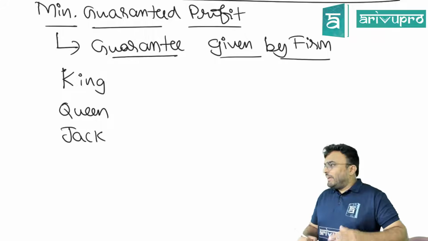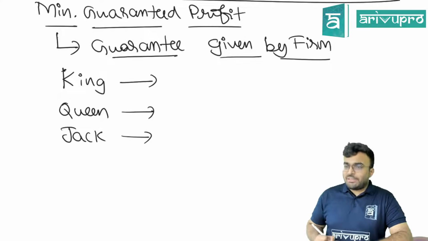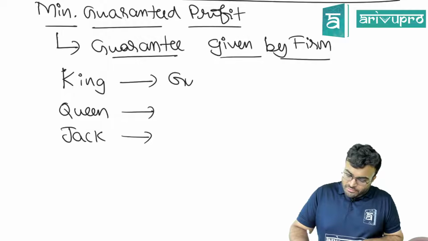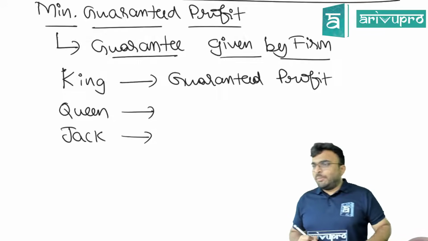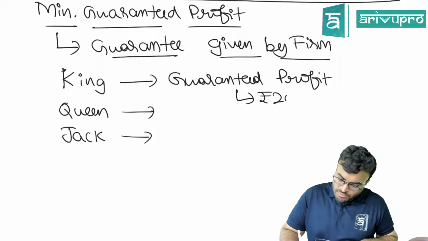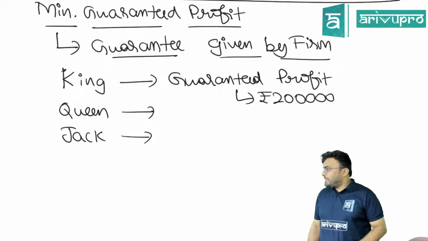Clear? Now when we have 3 partners over here, King is given a guaranteed profit of rupees 2 lakhs.